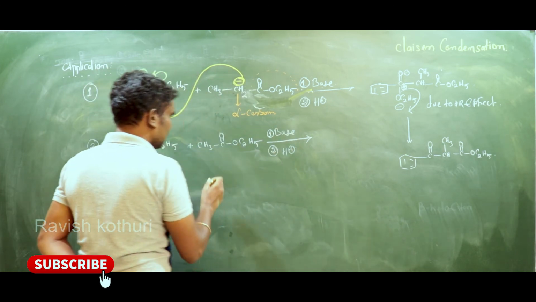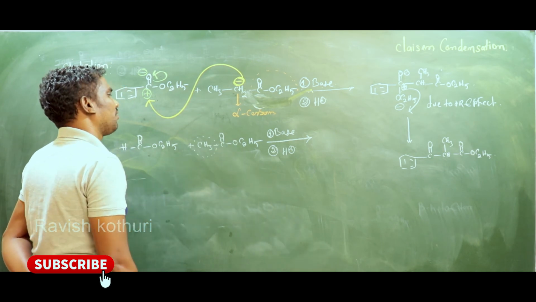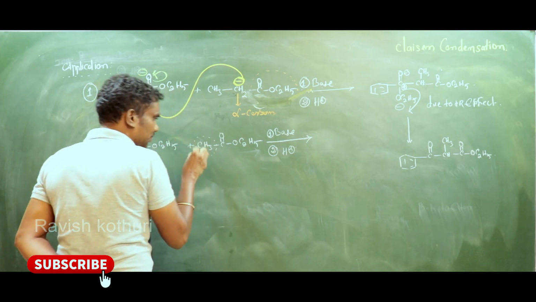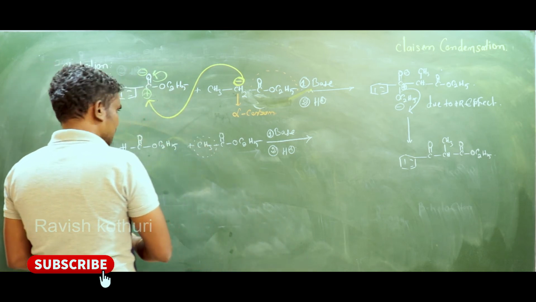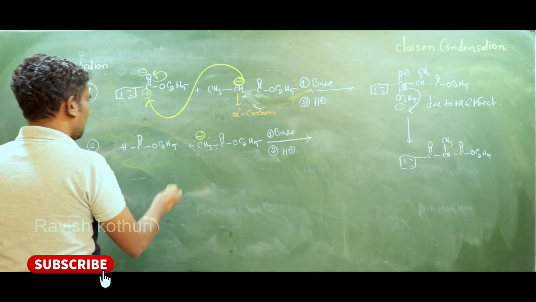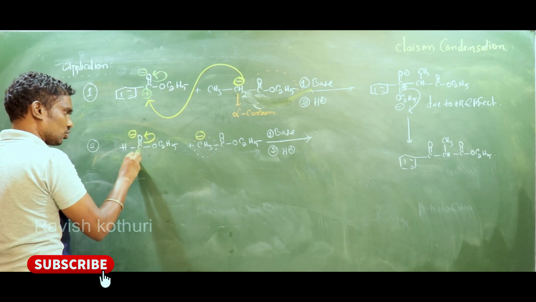This base abstracts the hydrogen from the alpha carbon, right? Now, see what happens. This gets negative charge. Now, heterolytic cleavage takes place. It gets negative charge, it gets positive charge.